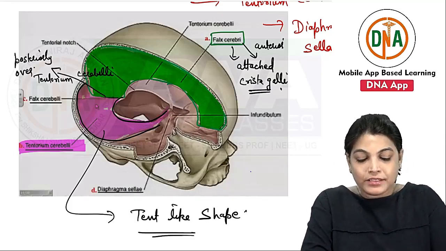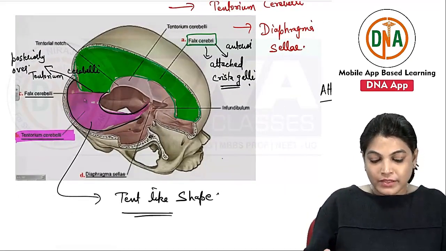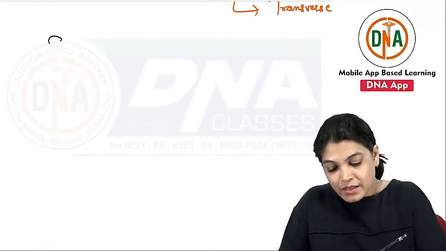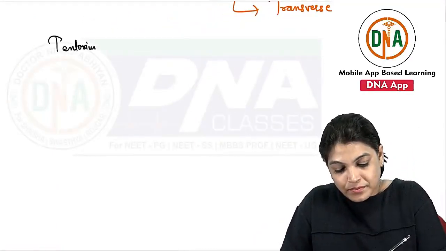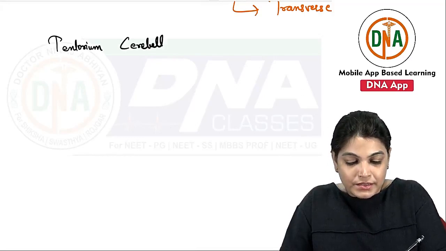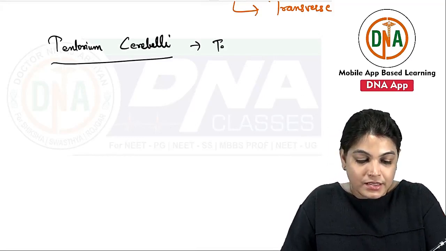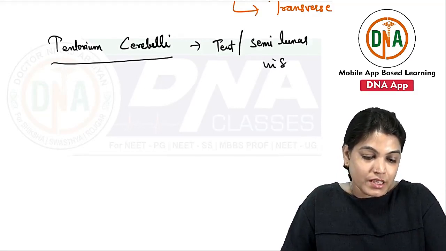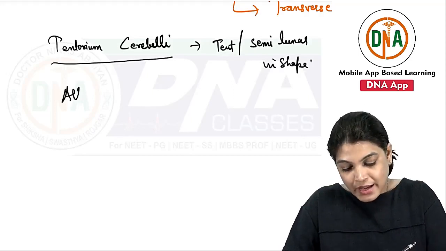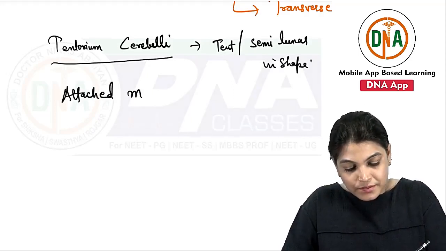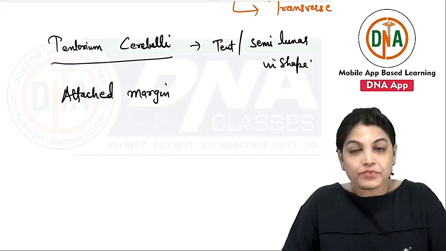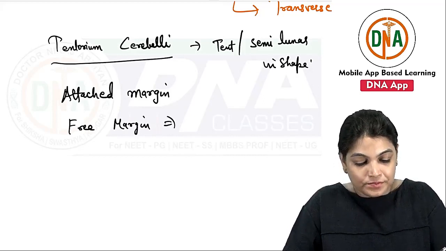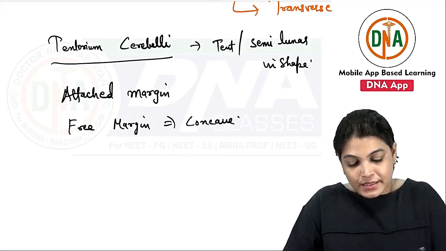So, write on the attachment of tentorium cerebelli. Tentorium cerebelli is tent-like or semilunar in shape. It has an attached margin and a free margin. The free margin is concave.